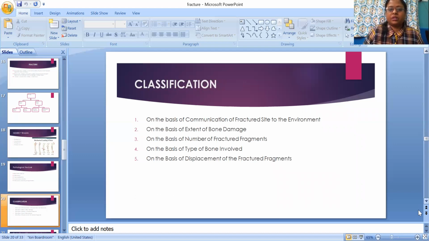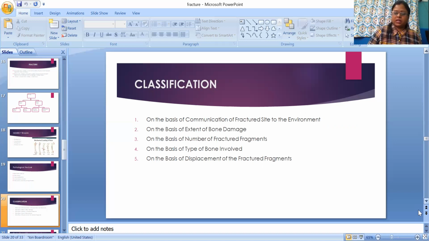Classification: on the basis of communication of fracture site to the environment, on the basis of extent of bone damage, on the basis of number of fracture fragments, on the basis of type of bone involved, right? On the basis of displacement of the fracture fragment.